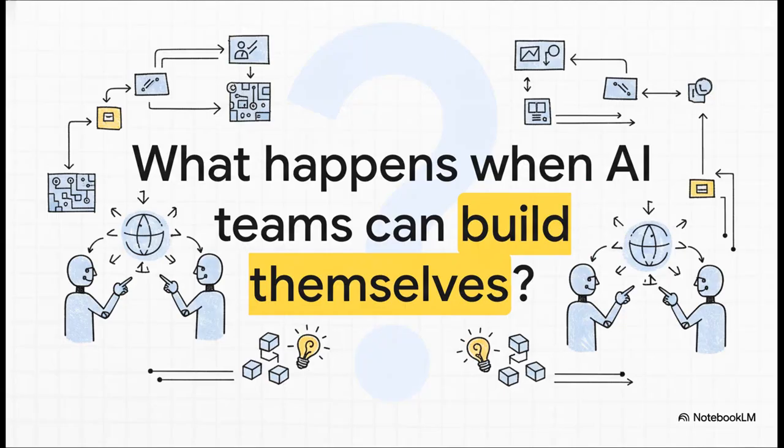retry a task. And that leaves us with one final, pretty mind-bending thought to chew on. Right now, we are the architects. We're designing and building these AI teams. But as frameworks like LangGraph get even more sophisticated, we are sprinting towards a future where AI teams might just be able to look at a problem, build their own structure, and manage themselves. What does that future even look like? That's definitely something to think about.